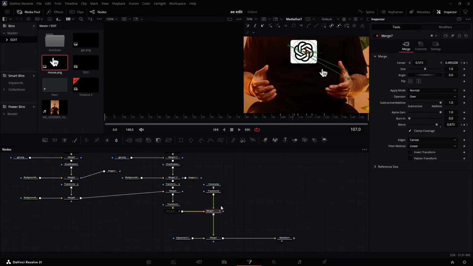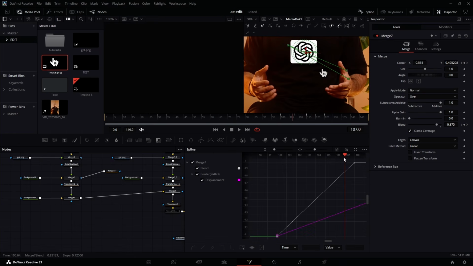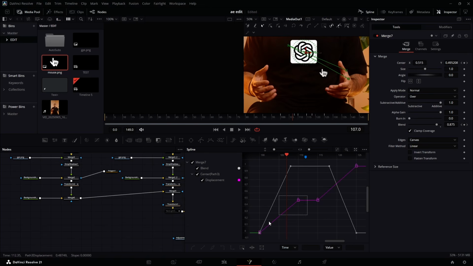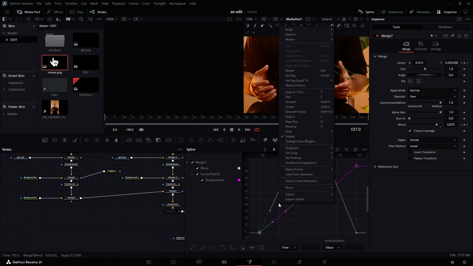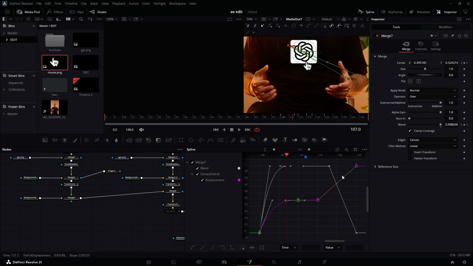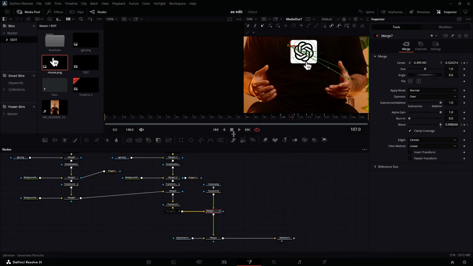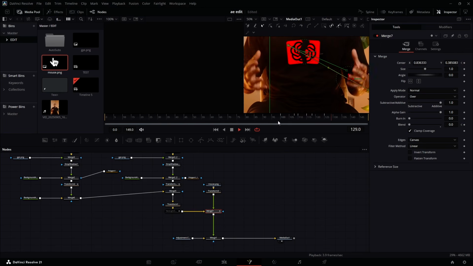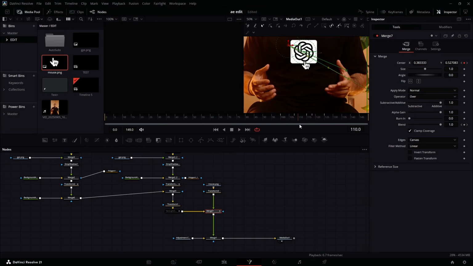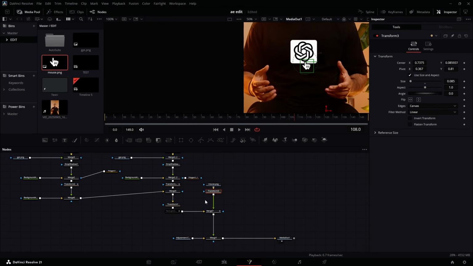And then I can come to this one, select this one, make sure you select this arm, right click, ease out cubic, select this arm again, right click, ease out cubic. Now if you play that from here, okay, now when it gets here, before it gets here, somewhere around frame 108, I'm going to come to this